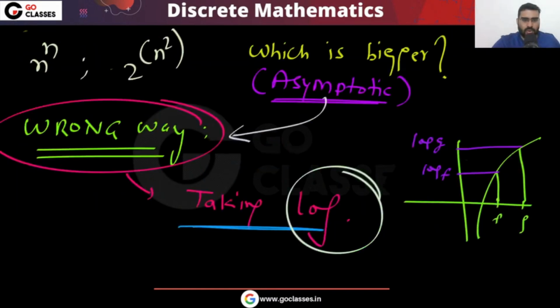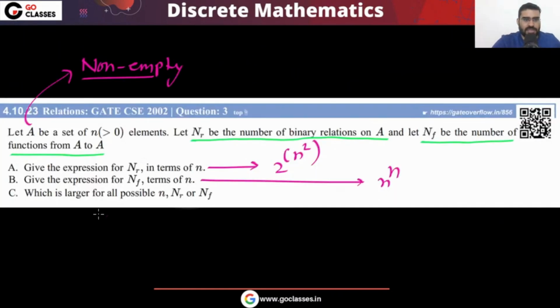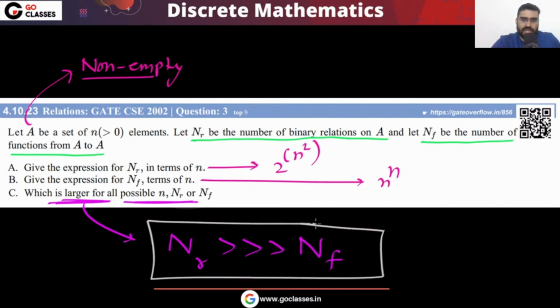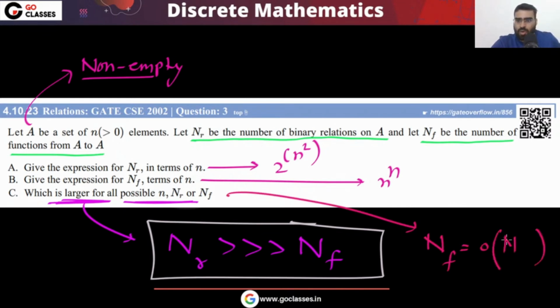So let's go back to the question. The question is asking which is bigger for large values. You can easily see that for large values, nr is much bigger than nf. The number of relations on A will be much bigger than the number of functions from A to A. Or you can write it like this: nf is small o of nr. So like this also you can solve.